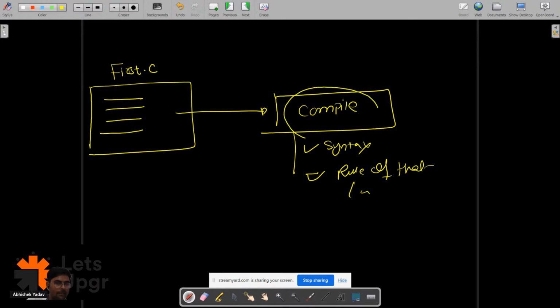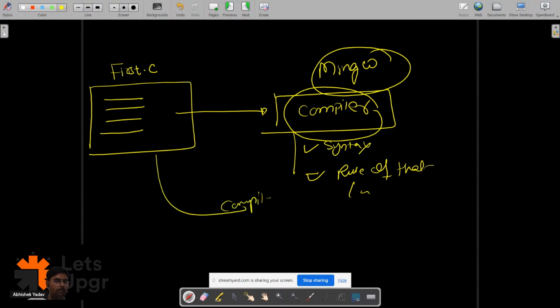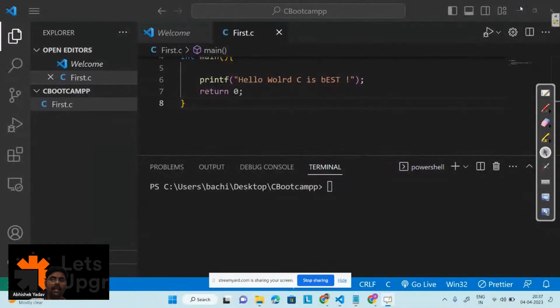So this compiler we have already downloaded from the browser, right everyone? And now what I have to do, with the help of this compiler, I have to compile the source code, right? So how will I do this part? I have to use a command that is gcc.